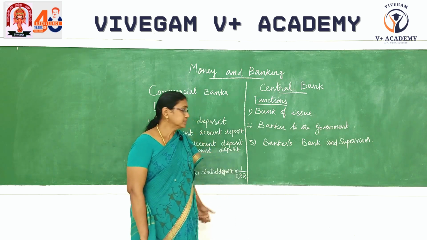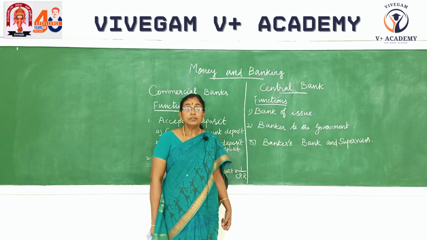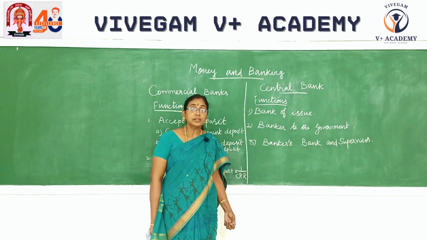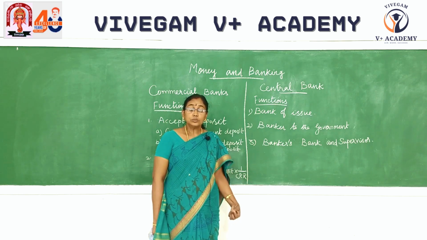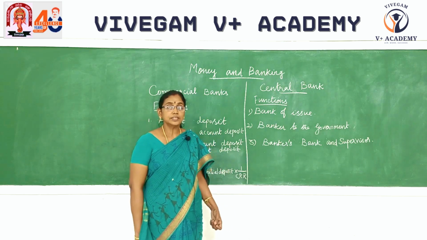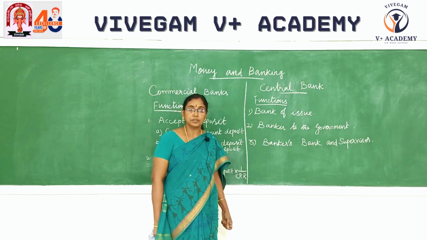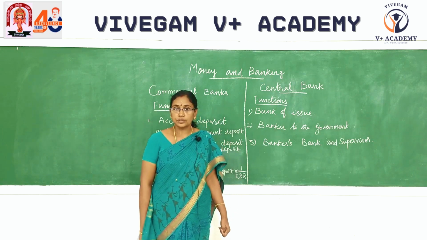And the last one is the lender of the last resort. You know what we mean by last resort? When the commercial bank faces any critical position in financial matters, when it couldn't get financial support from any other sources, at this time the central bank helps the commercial bank. So we refer to central bank as a lender of the last resort.